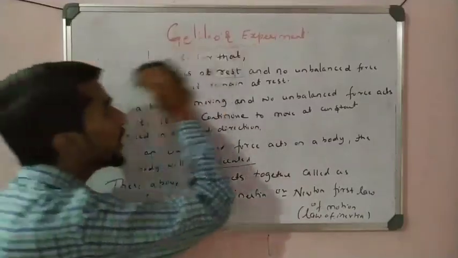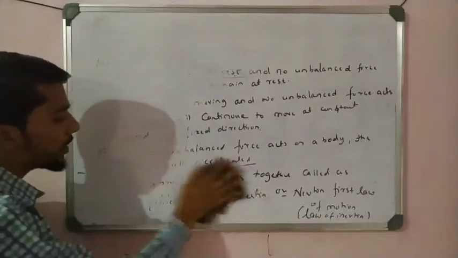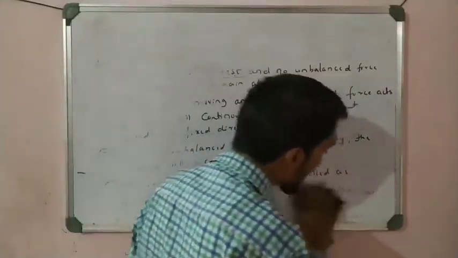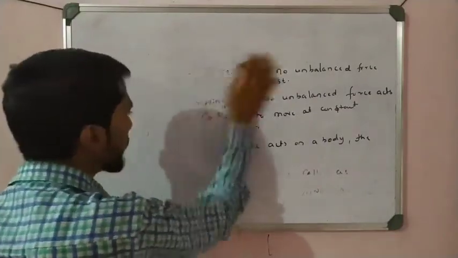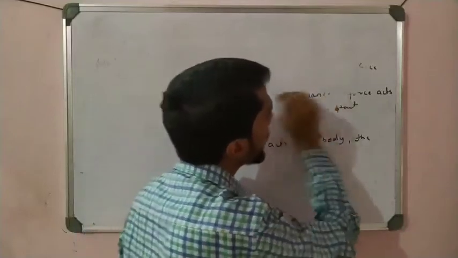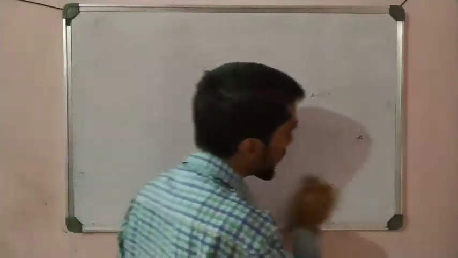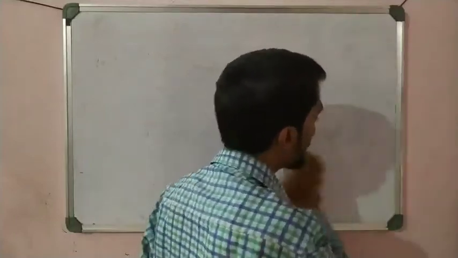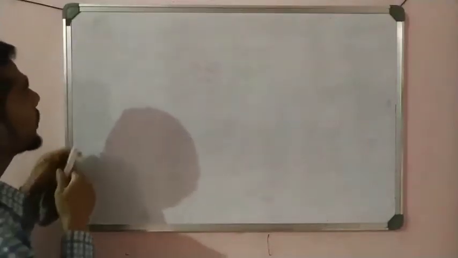So this is all about Galileo. Then afterward, Galileo gave the idea. These 3 facts were given by Galileo, and these 3 ideas were formulated in the form of a law by Newton. These 3 points are formulated in the form of a law by Newton, and that is called Newton's first law of motion. So write that here, Newton's first law of motion. Very important statement.